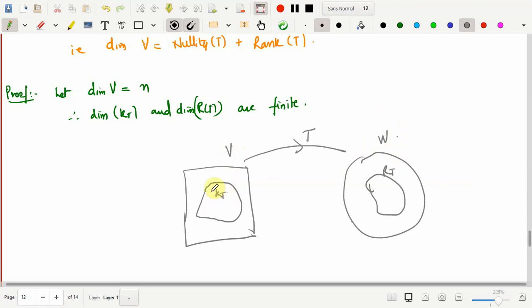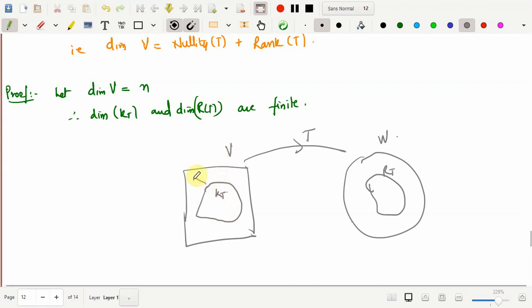So I'll start with the basis of the kernel of T, as it's a subspace of V. Its basis can be extended to form the basis of V using the extension theorem. That is the whole idea.